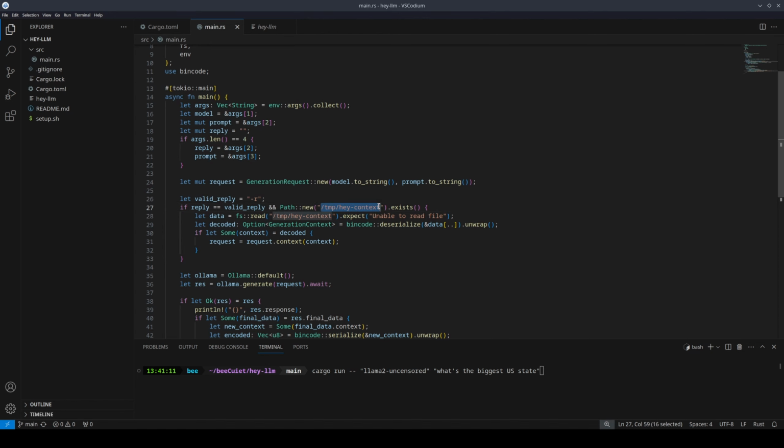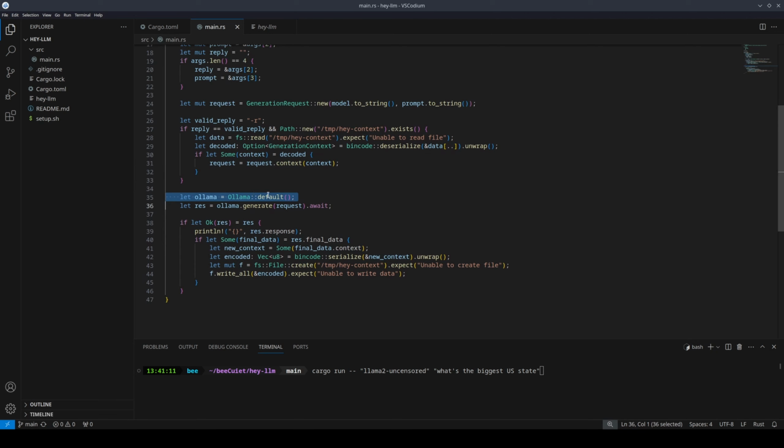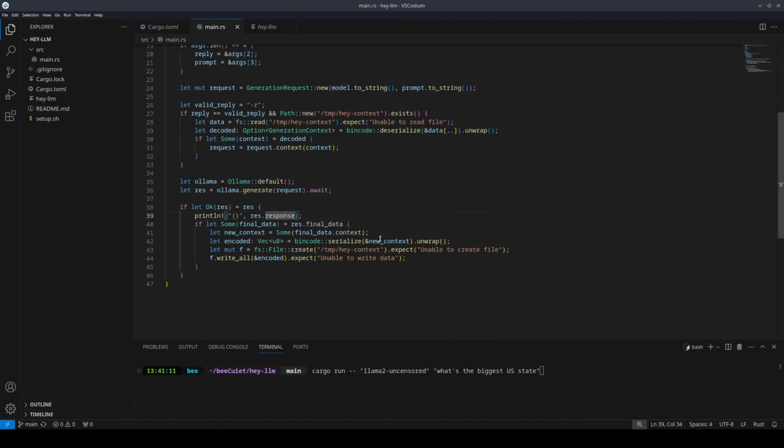If so, let's grab that last context and let's put it into the request object. Then we're going to initialize our Ollama client and we're going to generate the request and we're going to await it. If the response was a success, print out the response, and then we're going to just write the new context into our temp file, and that way we'll have it saved for later if they want to ask another question using the same context.